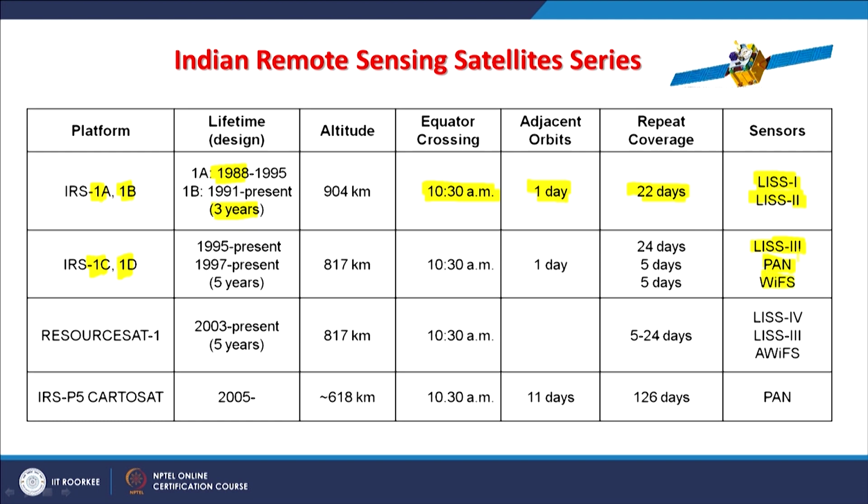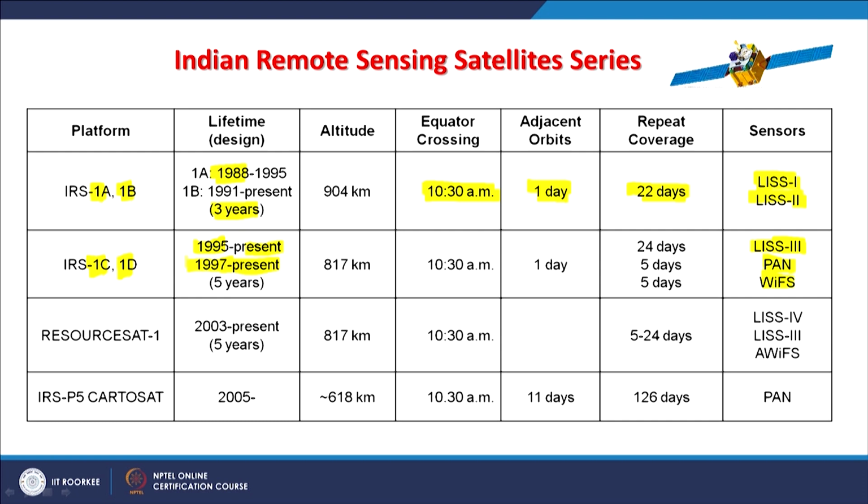the wide field sensor also. It was launched in 1995. Of course, it is no more working, but it was updated, and in 1997 IRS-1D was launched.